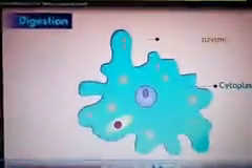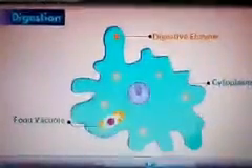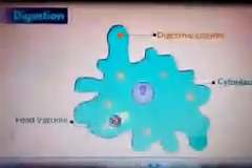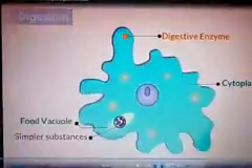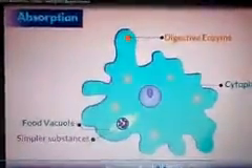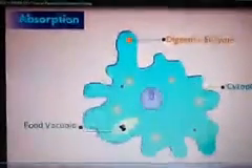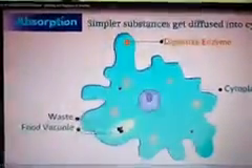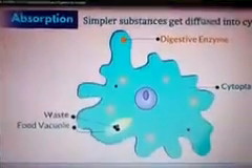So this blue colored part you can take as cytoplasm. It releases digestive enzymes and it helps to digest the food vacuole and convert it into simpler substances. And then absorption takes place. Yes, they are absorbed in the body, that is cytoplasm. Absorption, and the undigested waste is to be thrown out of the body, children.